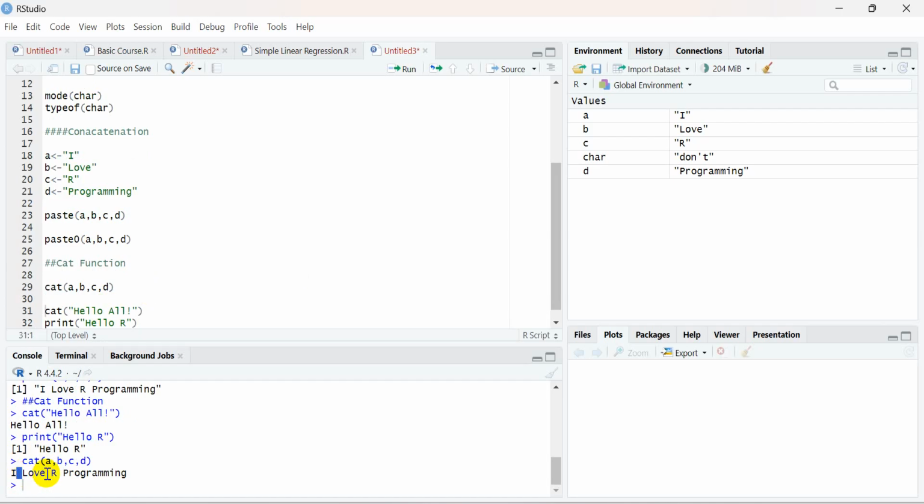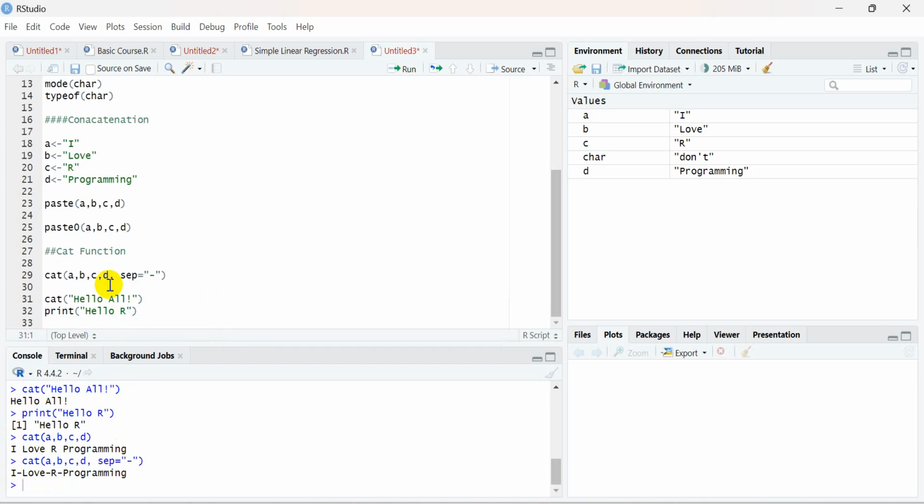It only combines the values using the space separator until you specify otherwise. Maybe you can specify a separator with sep equal to, and in sep you can specify a dash. It will combine all those variables with a dash separator, right?